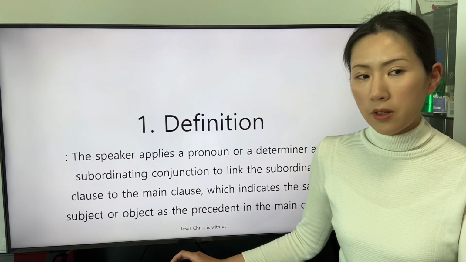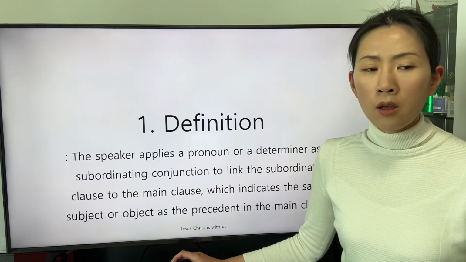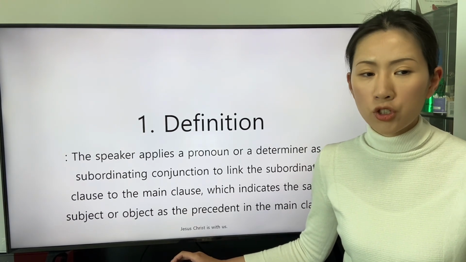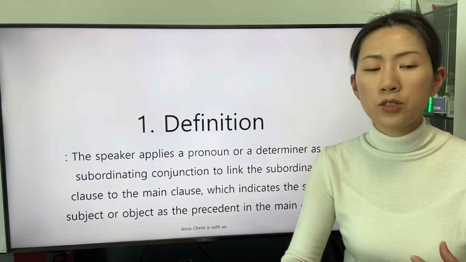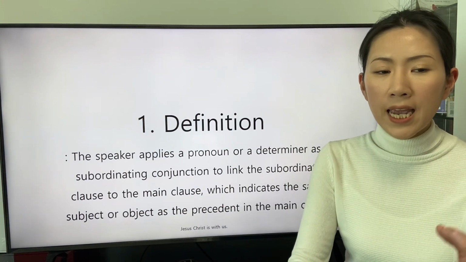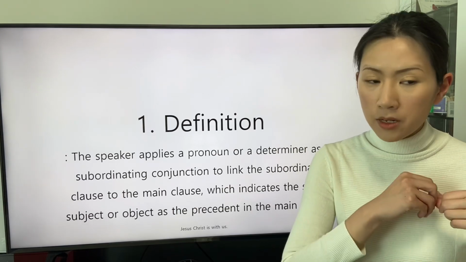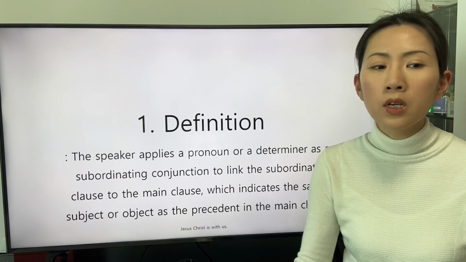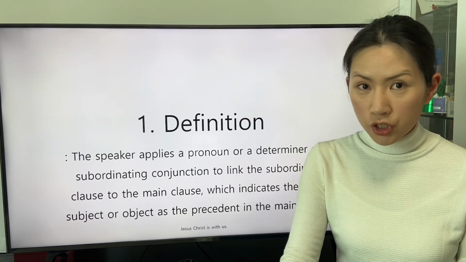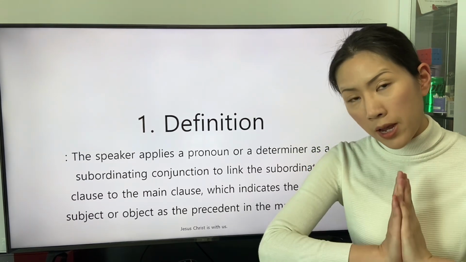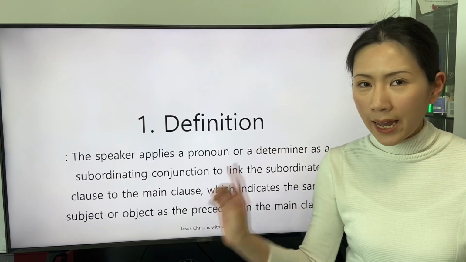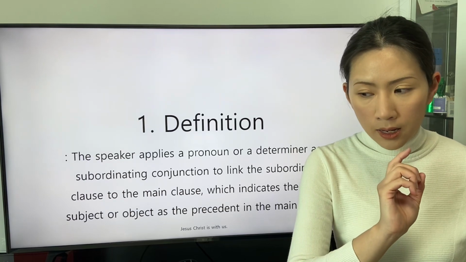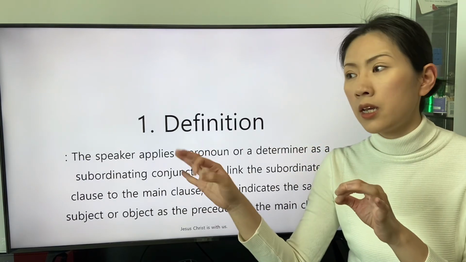Let's start from the definition. The speaker applies a pronoun or a determiner as a subordinating conjunction to link the subordinate clause to the main clause, which indicates the same subject or object as the precedent in the main clause. The subordinating conjunction that has the trait of a pronoun or a determiner indicates the same subject or object as the precedent in the main clause.